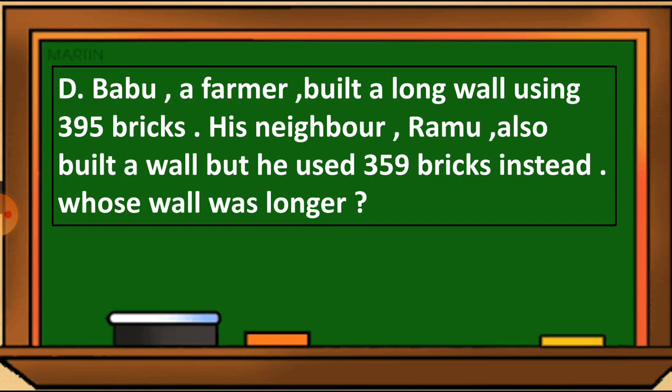First, Babu the farmer used 395 and the lesser, 359 bricks, was used by Ramu. So which wall was bigger? Just see through the number of bricks. Babu the farmer used more bricks and Ramu used fewer bricks. So whose wall was bigger?